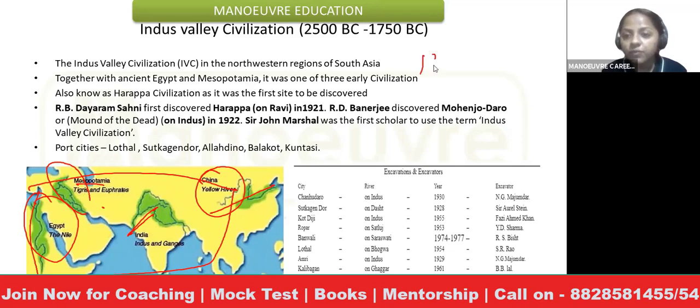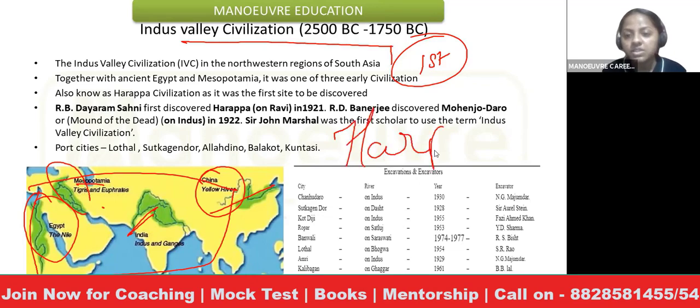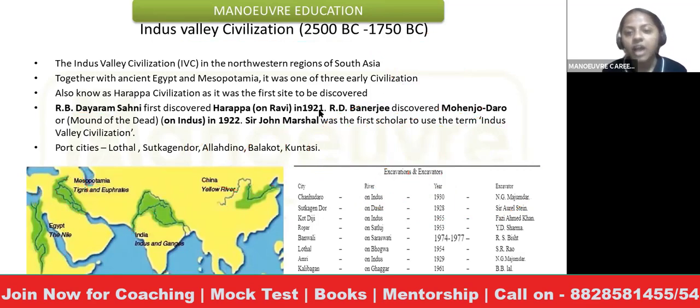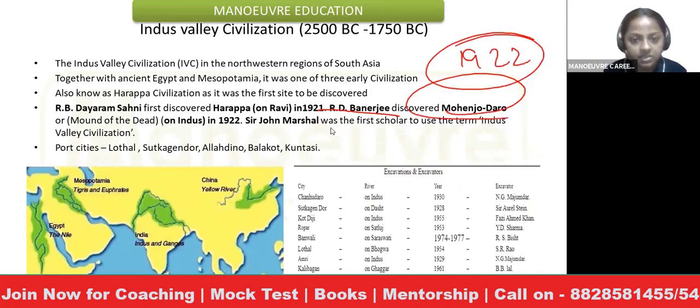The very first site ever discovered in the Indus Valley Civilization was Harappa, and hence it is also called the Harappan civilization. It was discovered by Dayaram Sahani in 1921, and after that R.D. Banerjee discovered Mohenjo-daro in 1922, the very next year.